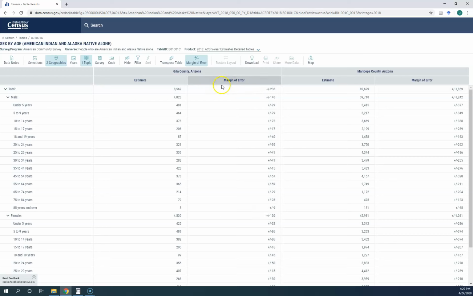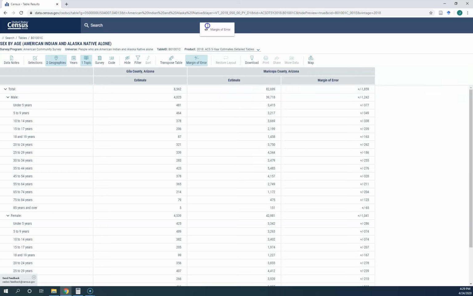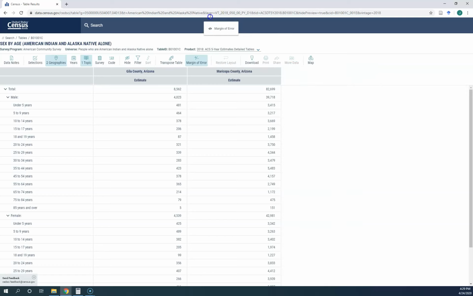So if you do not want this margin of error, simply left click and drag it out. And then again, if you want to get rid of margin of error, left click, drag it out. So now for this table, all that you have is the estimates of the raw data.